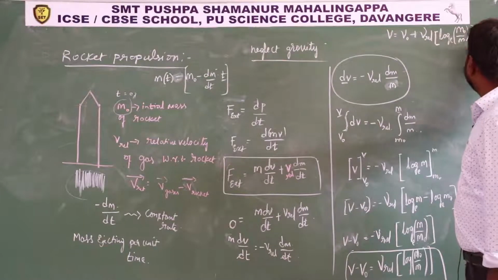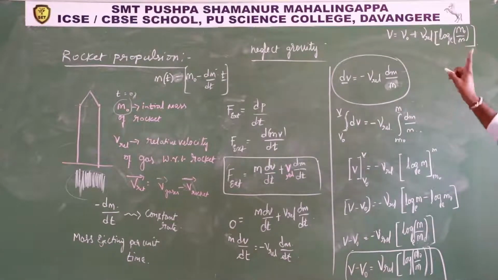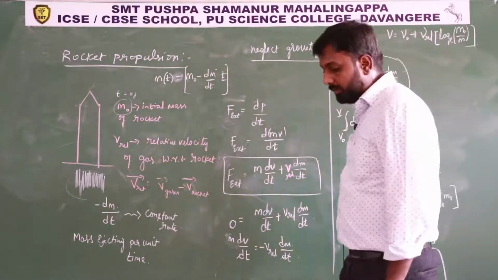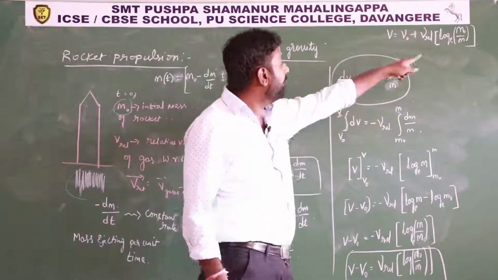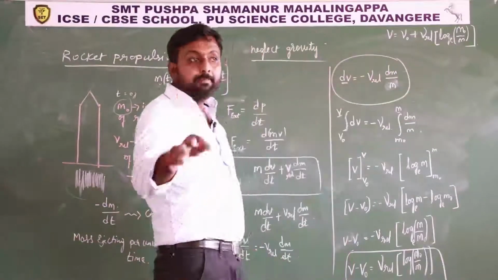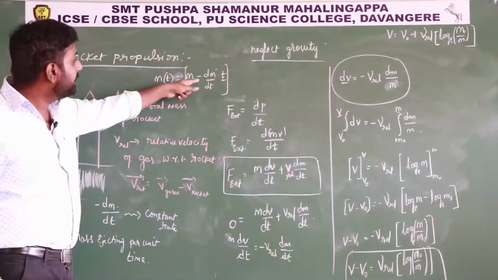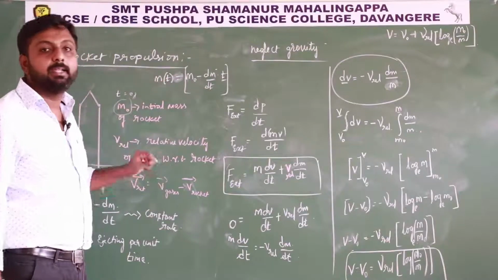This is the final expression to find the velocity. At the time t, in the place of m, the mass becomes m naught minus dm by dt into t.